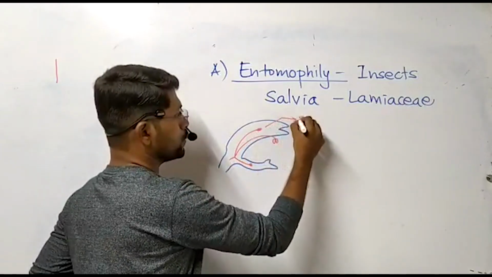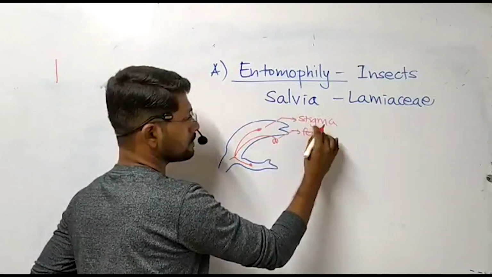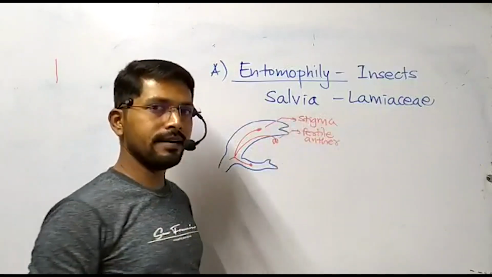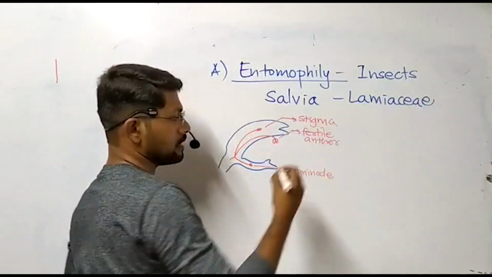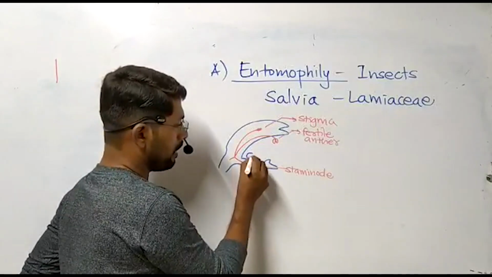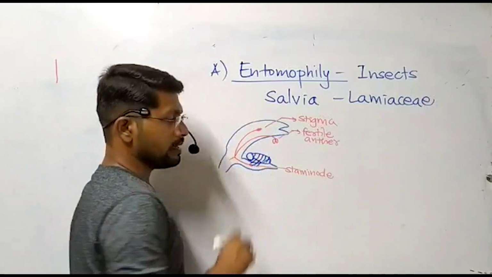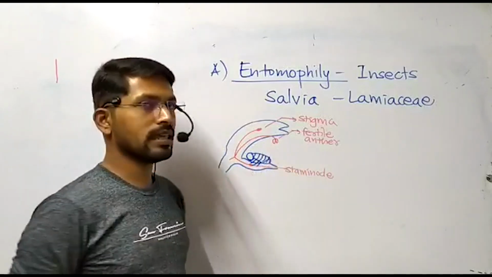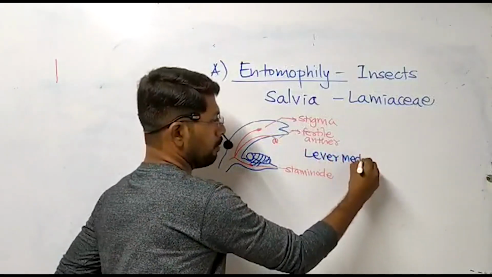Now this is immature stigma which is hidden inside. This one is fertile anther, which is exposed to the internal environment. This one is called as staminode, which is the sterile anther. Now what will happen when the pollinating insect will visit the plant like this? This is the pollinating insect. It is visiting the plant. It will rest on the lower leaf, especially on the staminode. By sitting on the staminode, this is working like a lever. So the mechanism which is working here is lever mechanism.